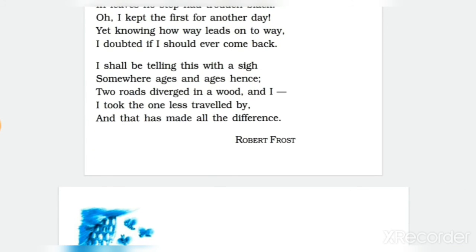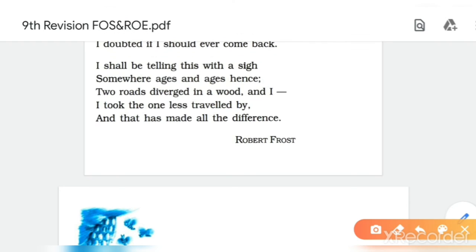Somewhere ages and ages hence. Here it is hyperbole, because ages and ages कोई युगों युगों तक जिंदा नहीं रह सकता है. ओके, सिंस फॉर अ लॉन्ग टाइम, ऐसा बताने के लिए एजेस एंड एजेस यूज है. So hyperbole, and it's repetition also, because the word ages is repeated twice.